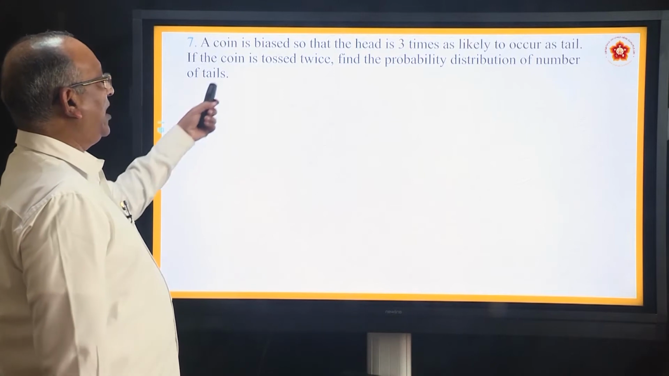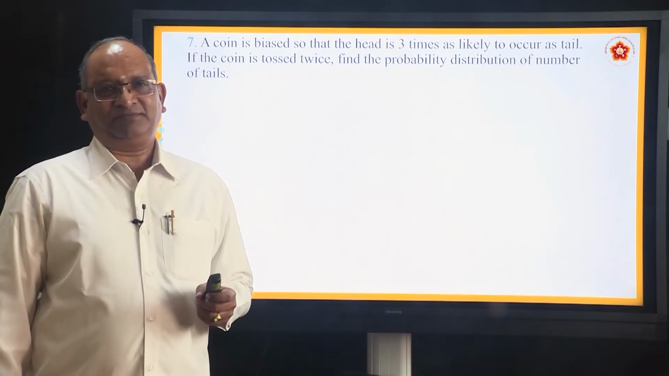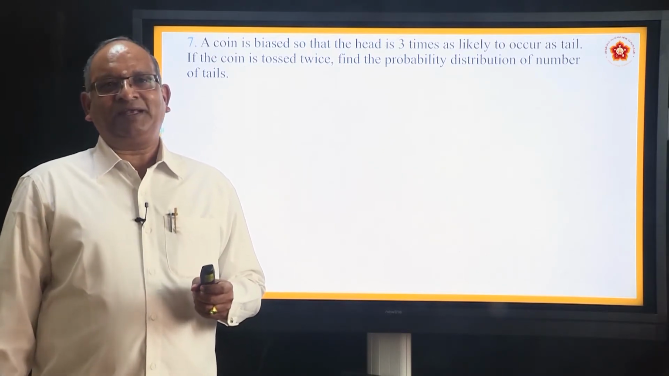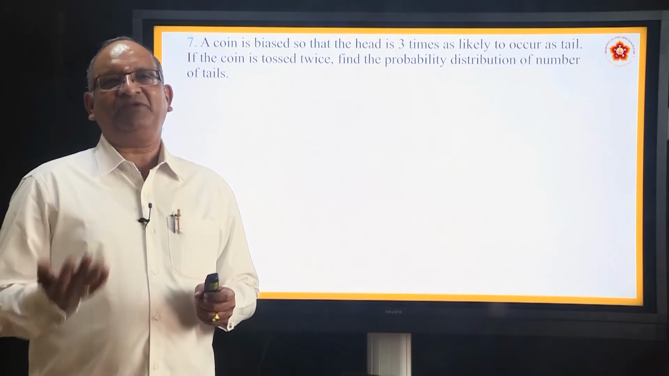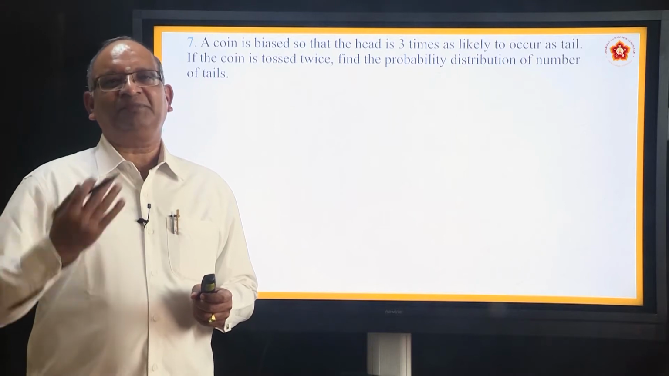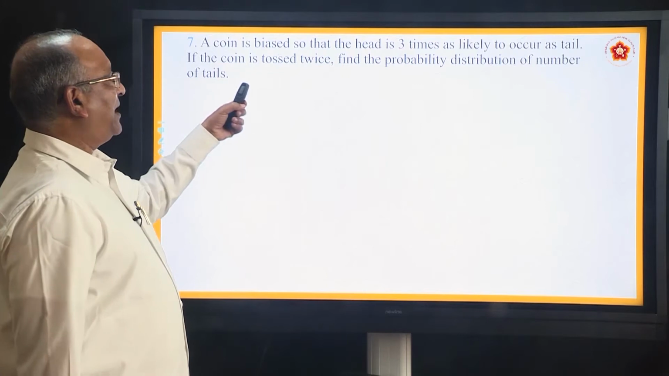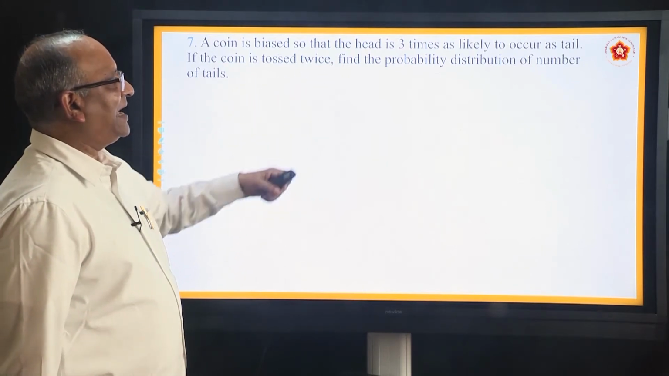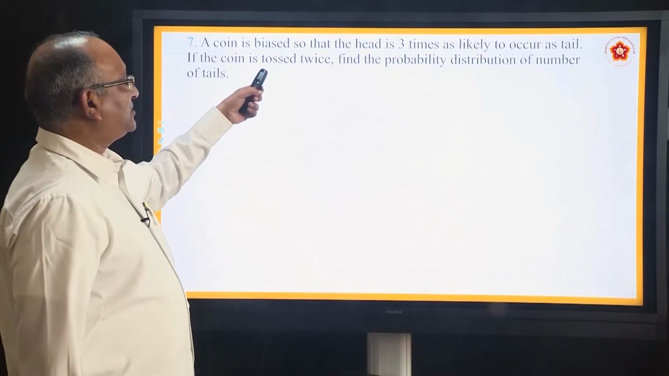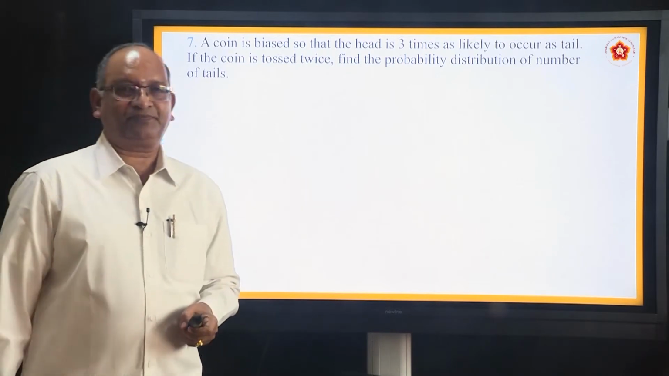The first one, a coin is biased. Biased means it is not appropriate. If a non-biased coin is there, you cannot predict whether head will appear or tail will appear. When there is more possibility of one particular thing, we say it is biased. A coin is biased so that the head is 3 times as likely to occur as tail. If the coin is tossed twice, find the probability distribution of number of tails.